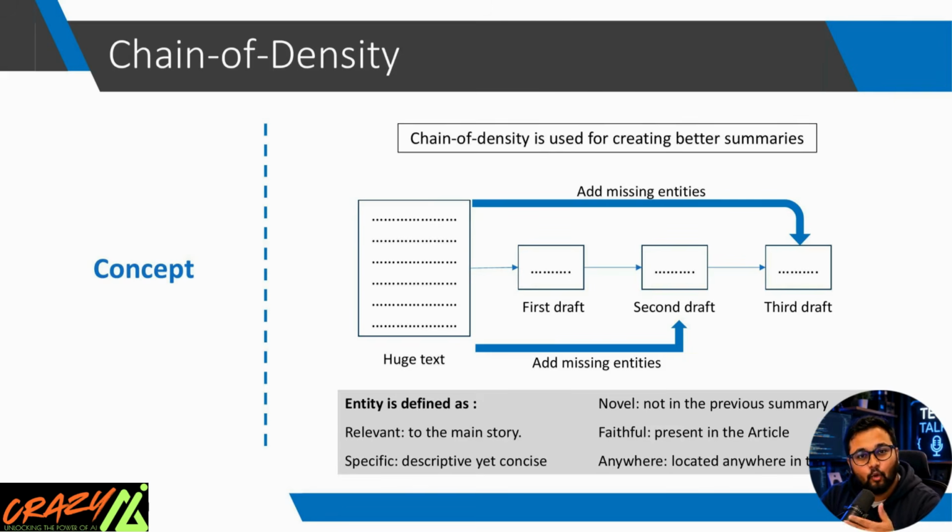OpenAI launched GPT-5 in San Francisco on July 15th. Important entities are OpenAI, GPT-5, San Francisco, July 15th. If your summary says, a company launched a new AI model, you've lost almost everything. Chain of density forces AI to include these important entities.